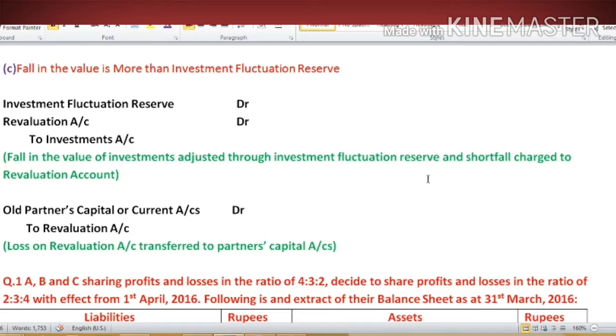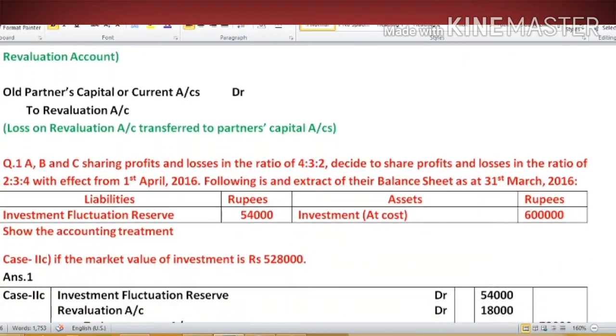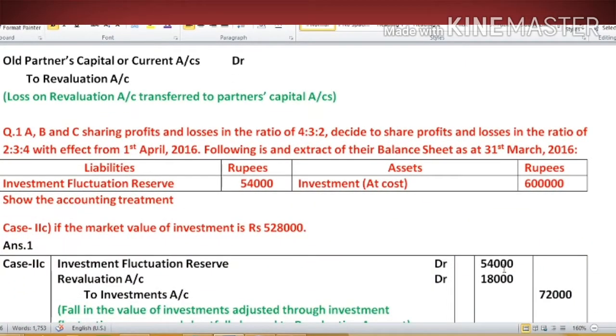And as there is a revaluation loss, there will be a second entry, and this will be for transferring this loss to the old partners' capital account. Then what will be our entry? Old partners' capital or current account debit to revaluation account. Now let's understand these two entries by taking this example. In the old balance sheet, IFR stood at 54,000, investment book value is 6 lakhs, and according to additional information, investment market value is 5,28,000.